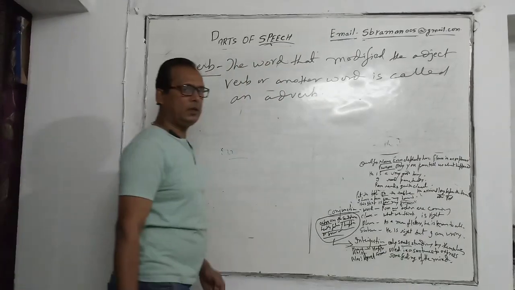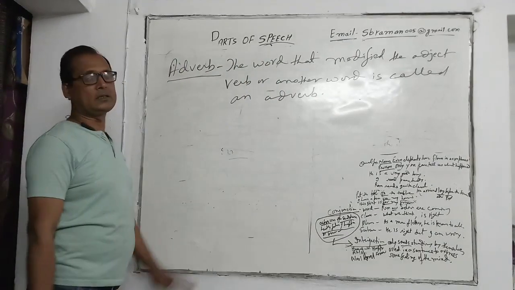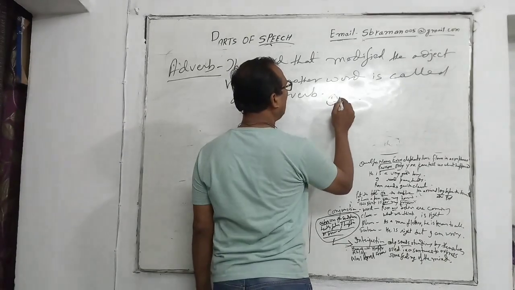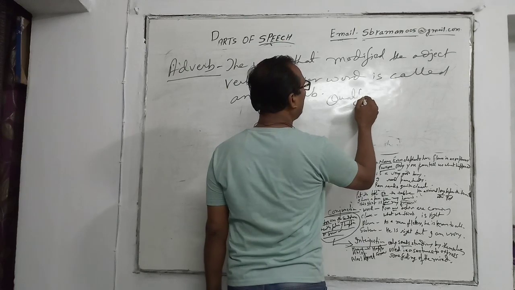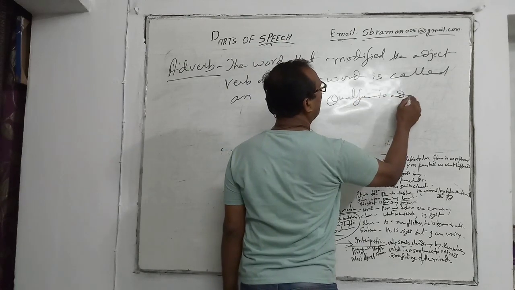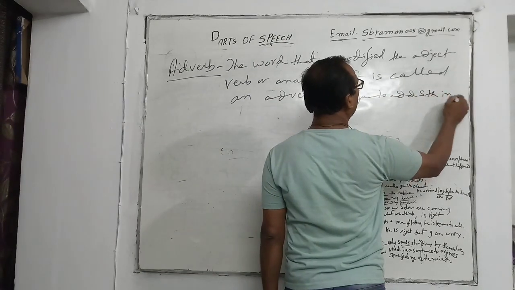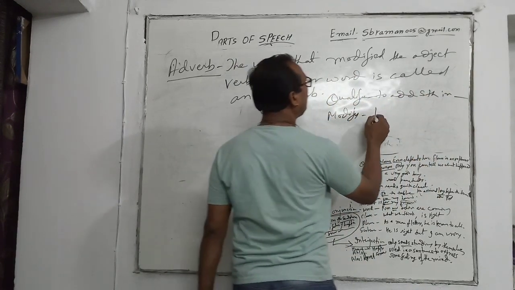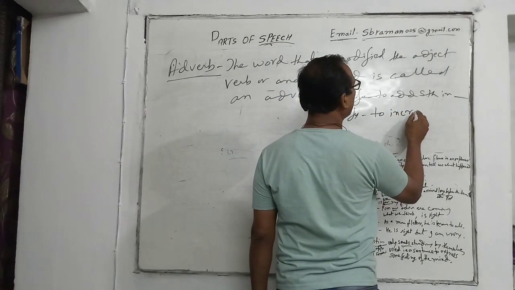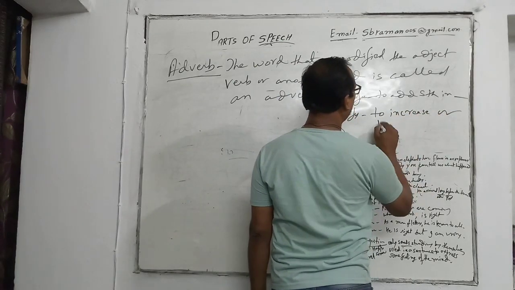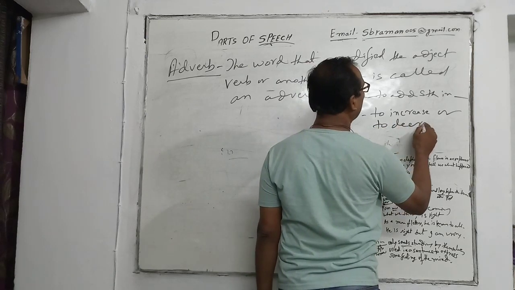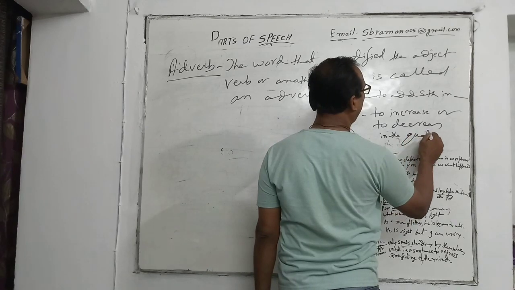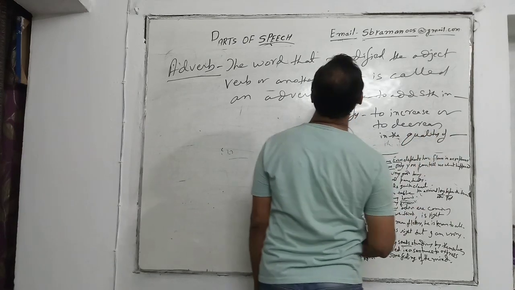See, in adjective we saw qualify. In qualify we saw to add something, but modify means to increase or to decrease the quality of what?